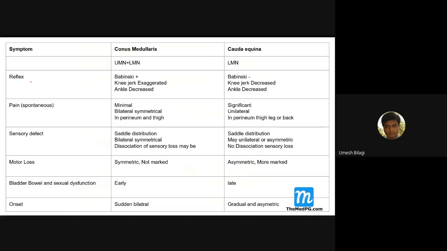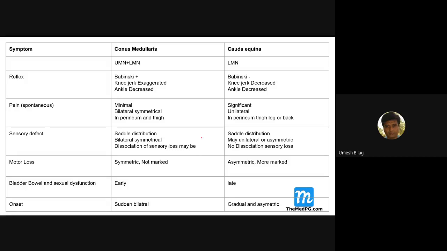Here are the symptoms. Conus medullaris is both UMN and LMN, whereas cauda equina is only LMN. What signs will you see in conus medullaris?